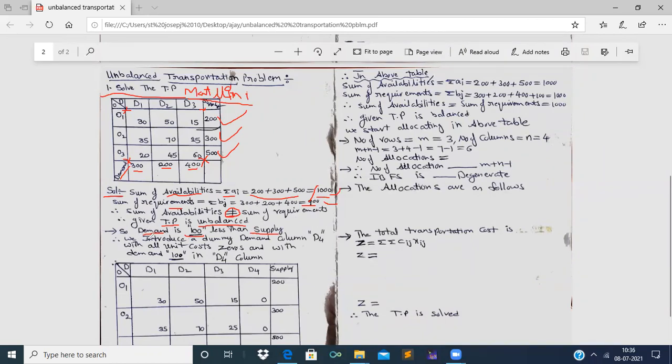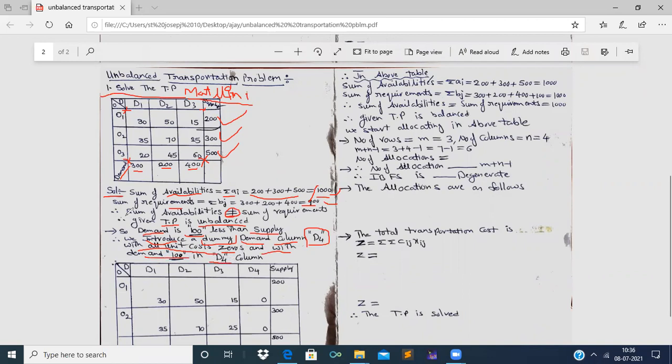We should introduce a dummy, a duplicate demand, that is a column D4 in the main transportation problem with all unit costs as zeros and with demand 100 in the D4 column.